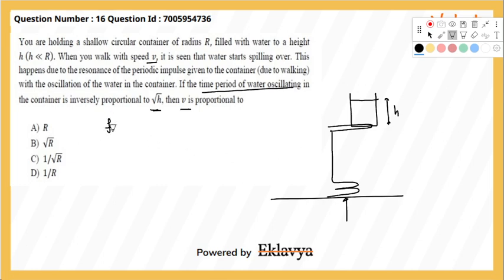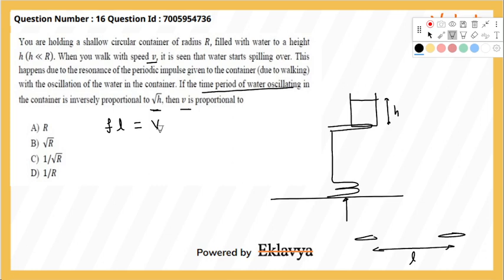So f represents the number of steps that you take per second, and let's say small l is the length of the step. That means the distance between the two feet is equal to the length of the step, the step size. So the number of steps is f per second, and l is the length of the step. Suppose one foot is here and the other foot is here, so this is what we are calling l. If f is the frequency of the step and l is the step size, then f times l is the distance he will travel in 1 second, which is nothing but velocity.